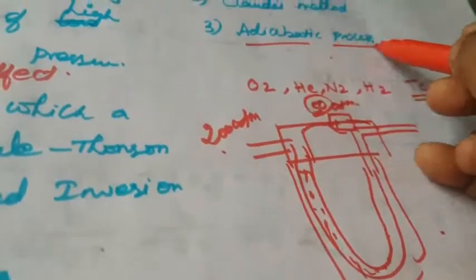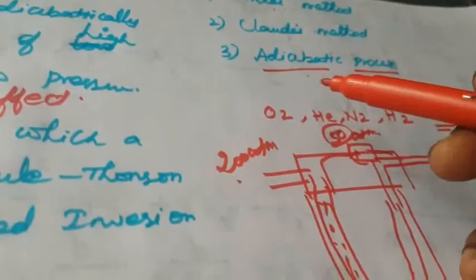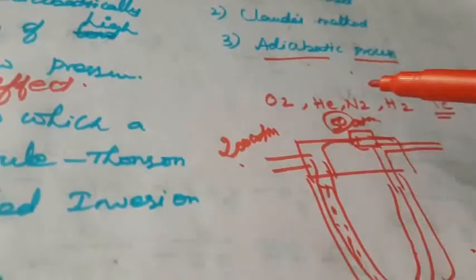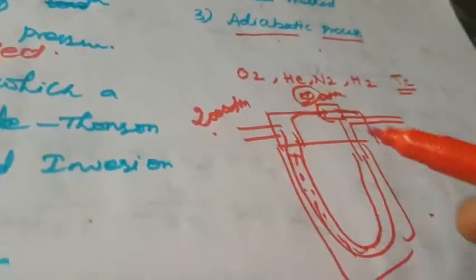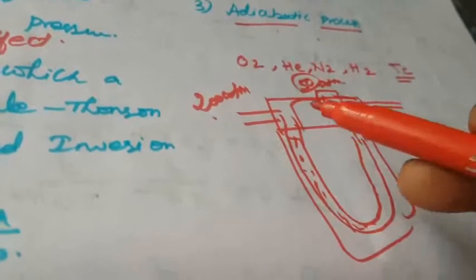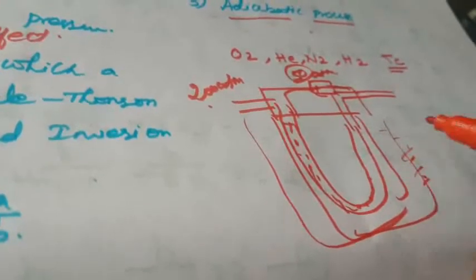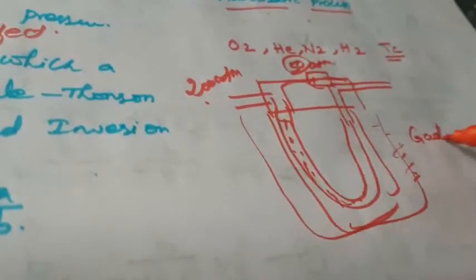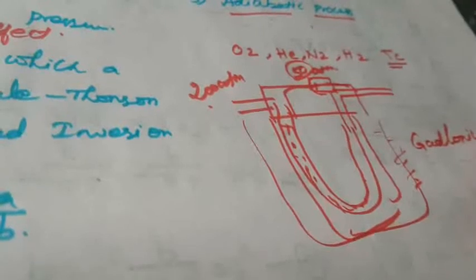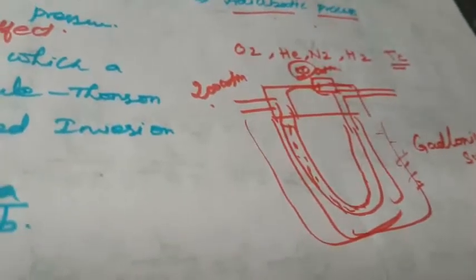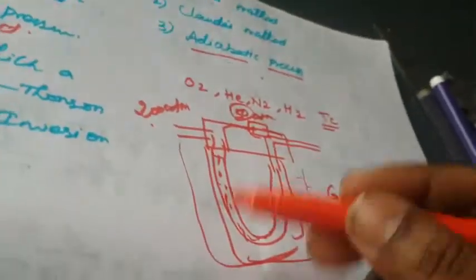What is meant by the adiabatic process? The adiabatic process means removing the magnetic property in a magnetic material. This is the same as the Linde process setup. In the outer chamber we coat a magnetic substance, which is gadolinium sulfate. Gadolinium sulfate is a magnetic substance, coated on that outer chamber.